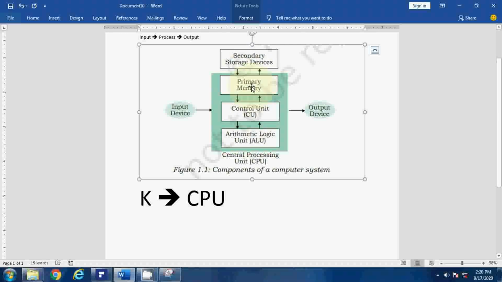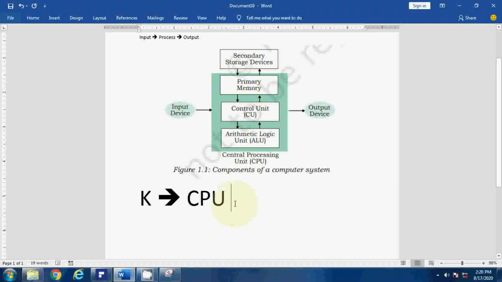First, when this request of typing K is given to the CPU, what is the CPU doing? The CPU is not doing any task by itself. It's just passing the request to the CU. You can say the CPU is the manager of the computer. It just manages and observes all the tasks and sends them to the CU, the control unit. Now what is the role of the control unit?